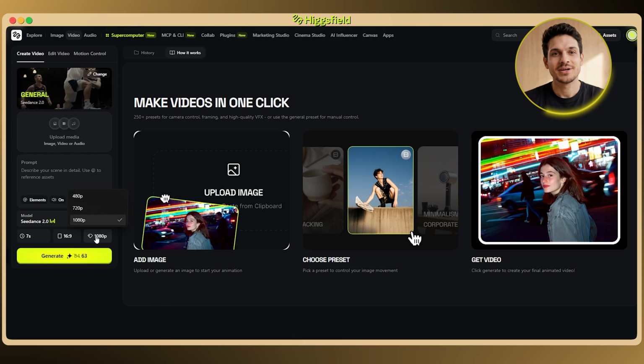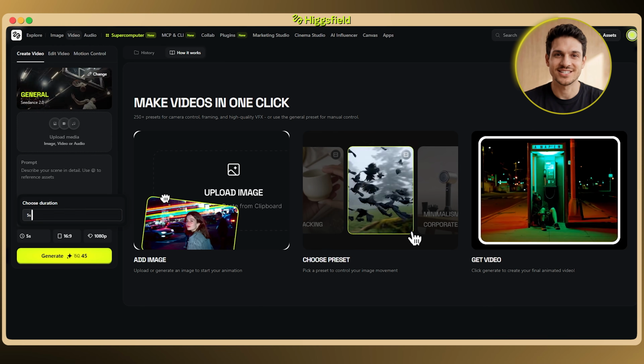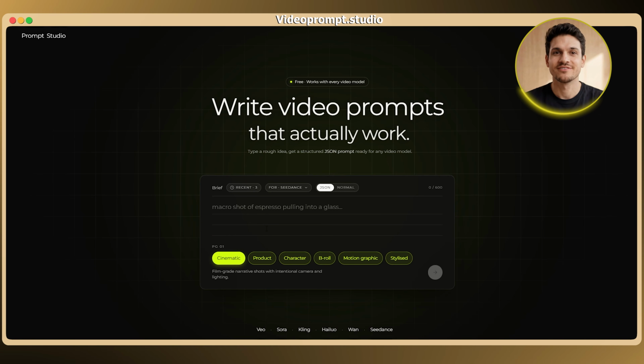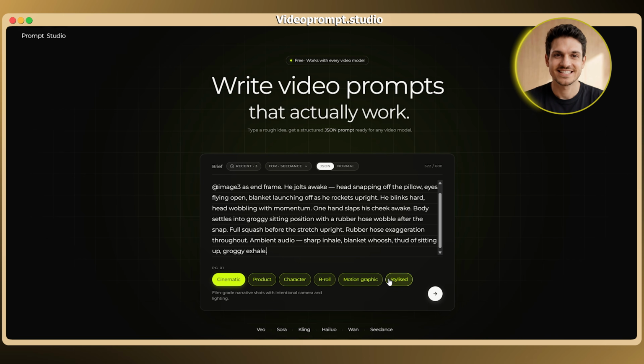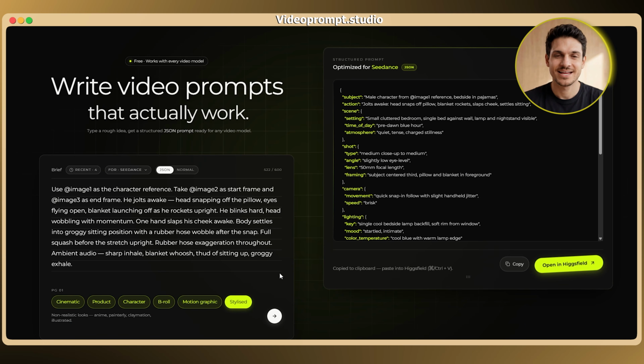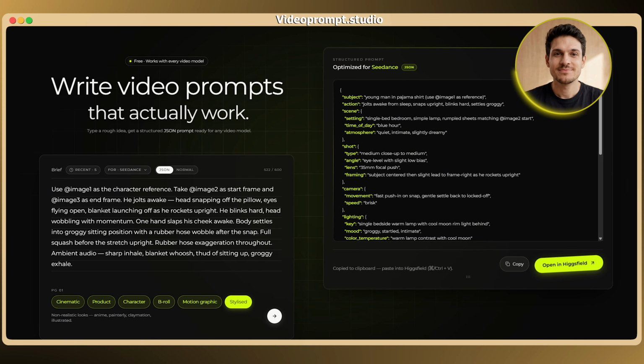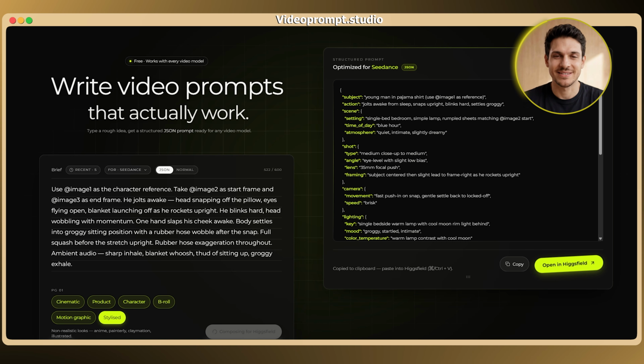It's ByteDance's video model. It handles the motion and the sound in one go, and it's built to keep a character consistent, which is why it's the right one for this over a model that just animates a single image. I keep it on 1080p and 16:9, and I set the length for each clip to match the scene. But one thing I always do before pasting any prompt in is run it through a free tool called videoprompt.studio first. It takes my plain description and rewrites it into a structured version that spells out the exact timing and motion, which the model sticks to way more closely than a loose paragraph, and it keeps the whole thing under the 600 character limit Seedance needs.